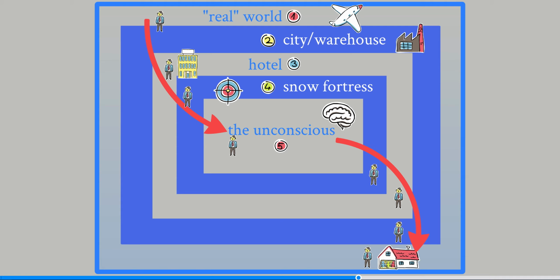And here in the real world, in the overall frame of the Inception story world, we see Cobb return to his kids. Or does he return to his kids? I mean, we don't really know. What we do know is that he's able to move forward in his own narrative, and that's how the story ends.